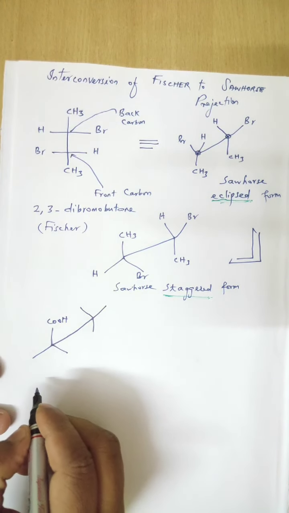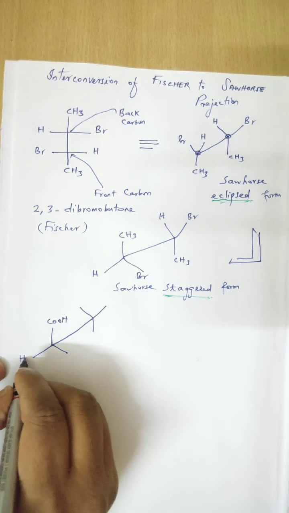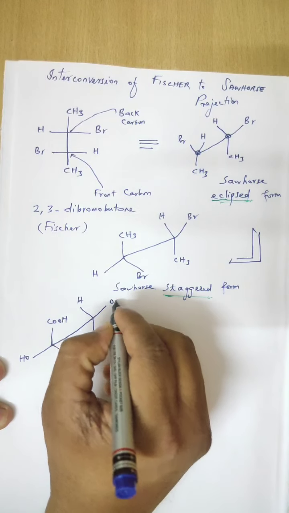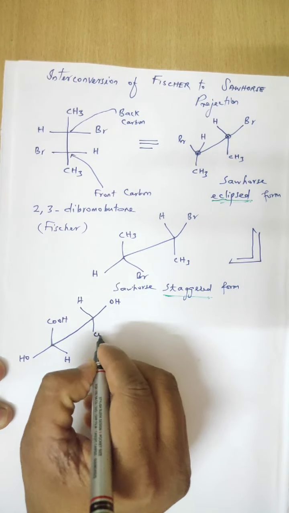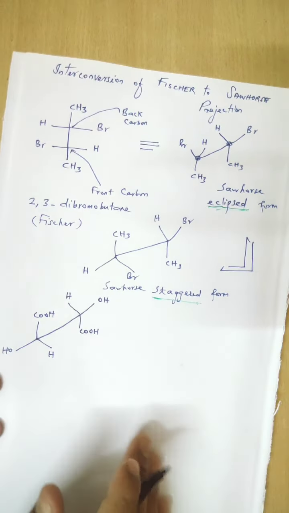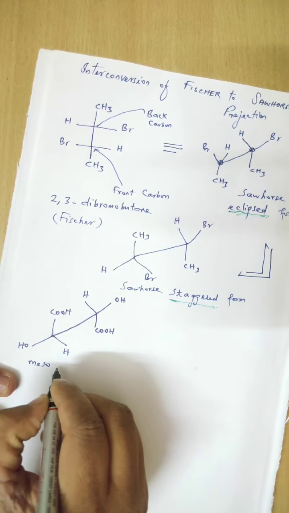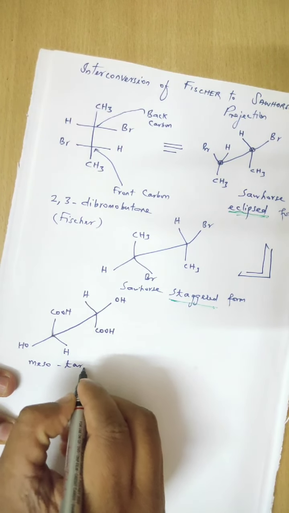COOH, OH, H, OH and COOH. This is mesotartaric acid.